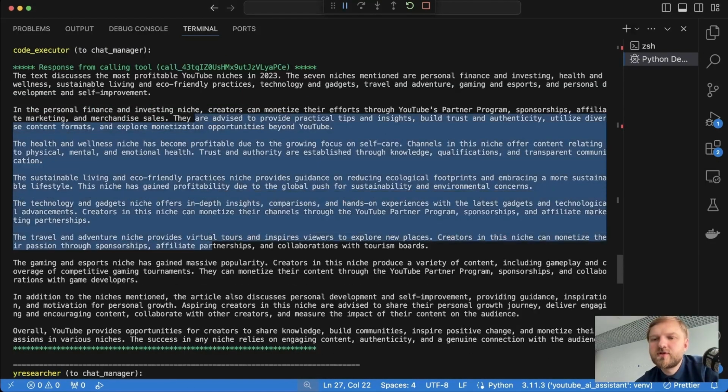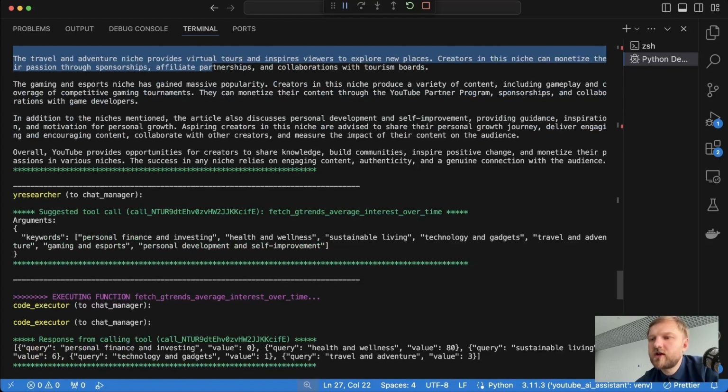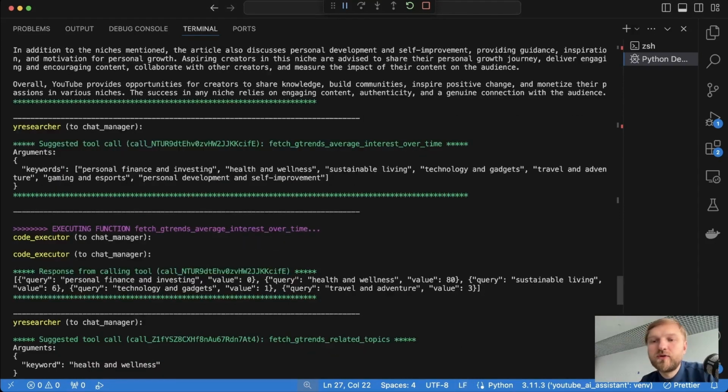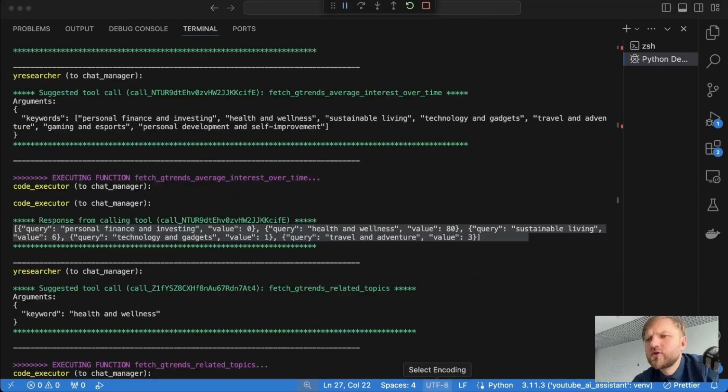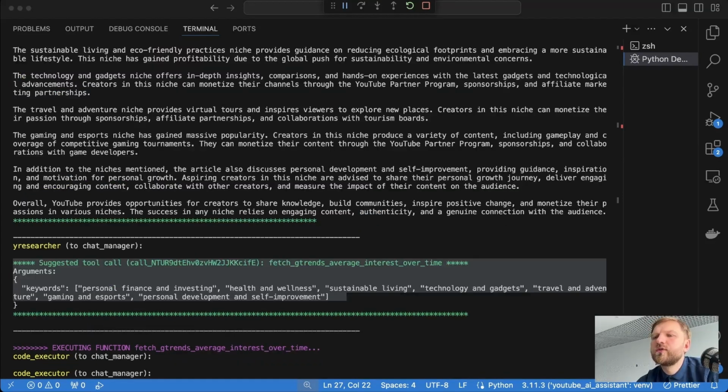Based on the summarization, our YouTube researcher decided to check average interest over time from Google Trends. Basically, he passed the topics from the summarized article as the keywords. So first it checks for personal finance and investing, health and wellness, sustainable living, and so on. Our code executor, as usual, executes the function and then provides the execution result back. So basically it returns Google Trends for each of the topics. For example, for personal finance and investing, for health and wellness, for sustainable living. I won't go through the full research process, but let's have a look at the final result.